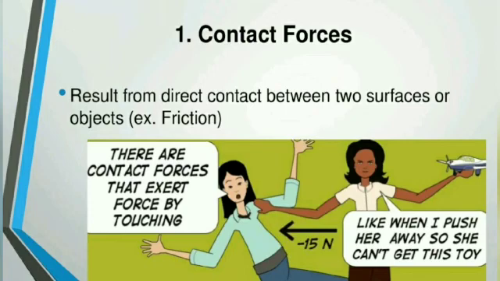So she's pushing the other girl, because she's in contact with her, she's falling down. Force which results when there is direct physical contact between two interacting objects is considered as contact force. Direct physical contact is needed for contact force to act.